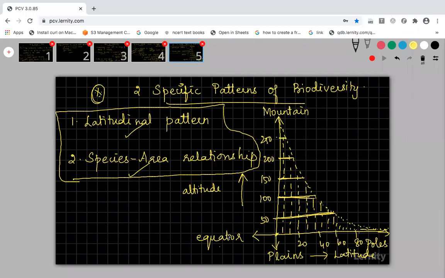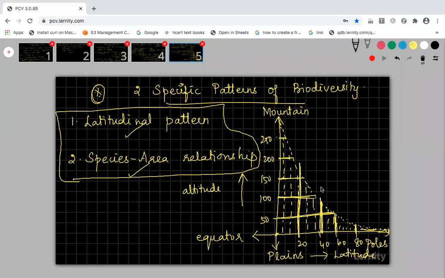Similarly, when I move from equator to poles, that is lower latitude to higher latitude, that is also the same condition. At 20, this line will be long. When I go to higher latitude, 40, then it is further reduced. Biodiversity is further decreasing. When I go to 60, it is again very small. When I go to 80, the biodiversity further decreases. As I move to polar region, the biodiversity is very less. Okay. So this is what it is representing.